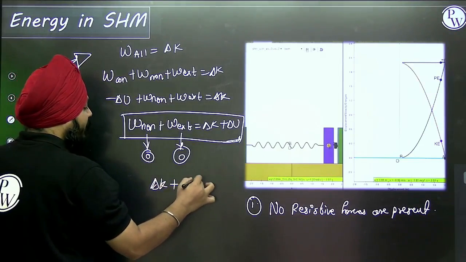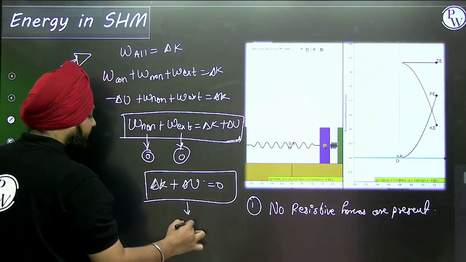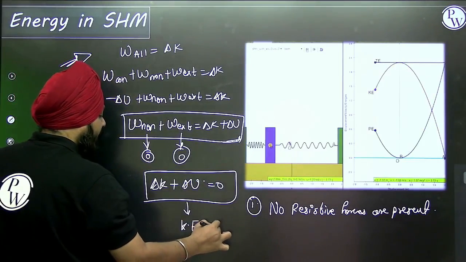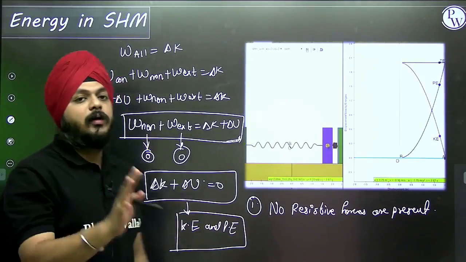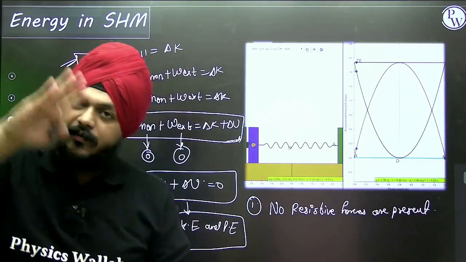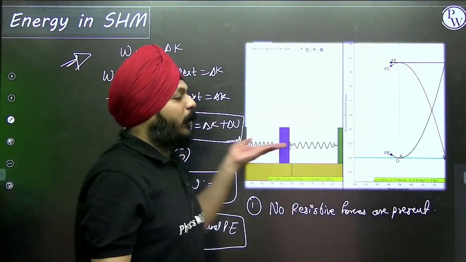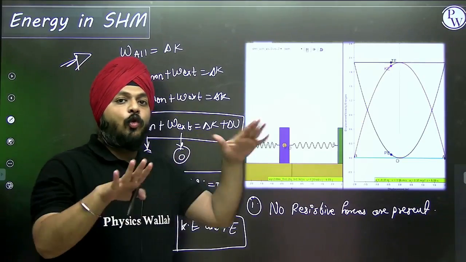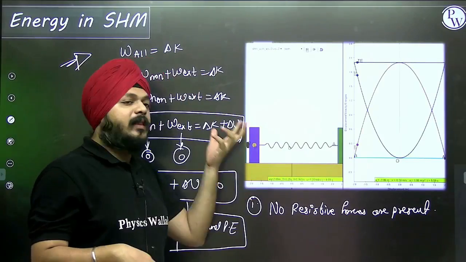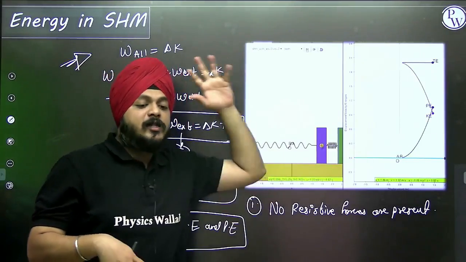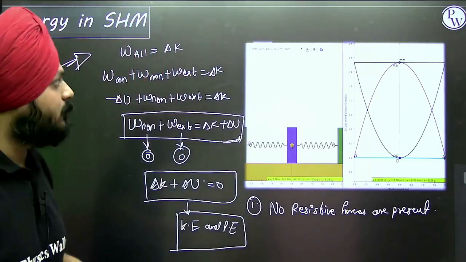Whatever the variations are going on, it is between the kinetic energy and the potential energy. So in this case, the mechanical energy is conserved, and we only deal with kinetic energy and potential energy. Everything is at one surface level, so there is no role of gravitational potential energy. But as a spring is attached, the elastic potential energy is involved.